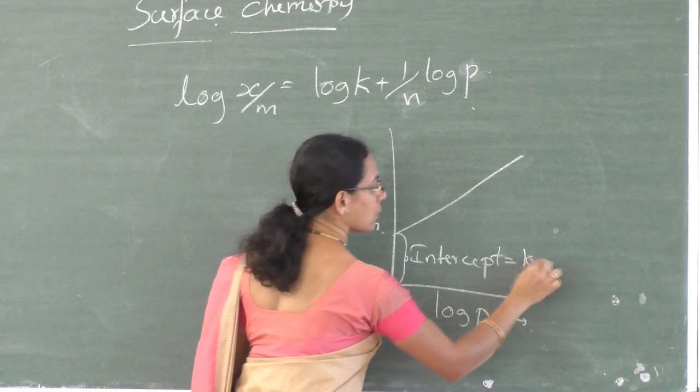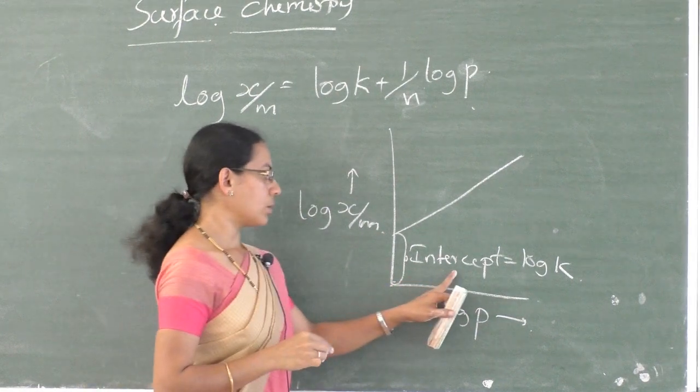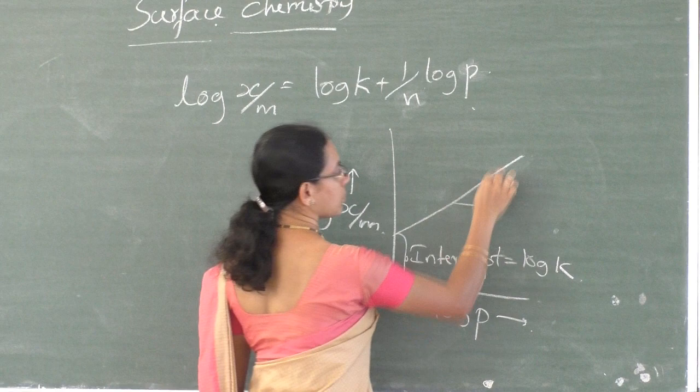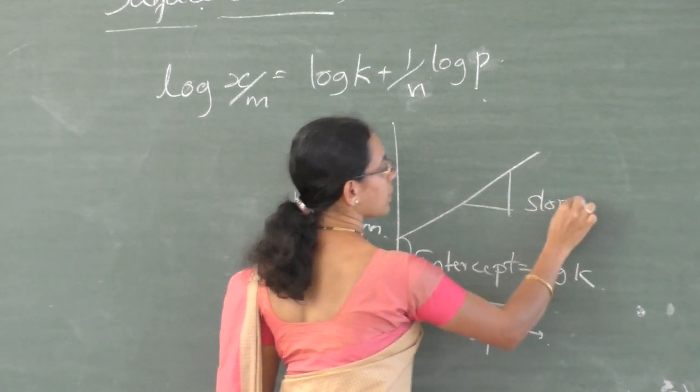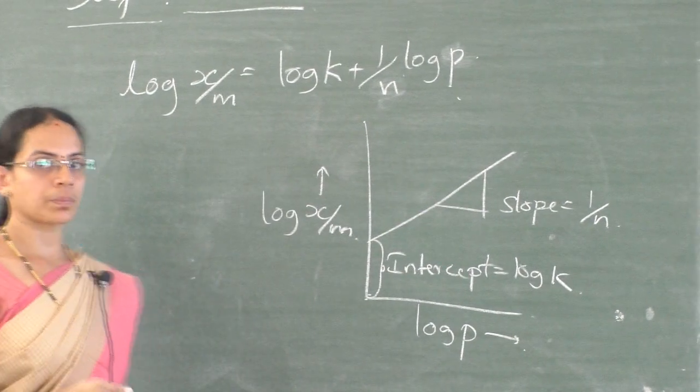is equal to log k. By the value of intercept we can get the value of k, and the value of slope is equal to 1 by n. We can get the value of n.